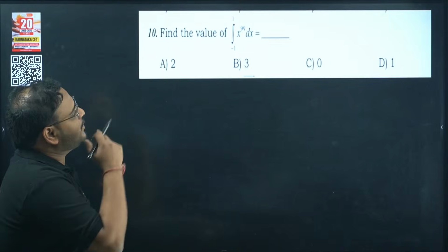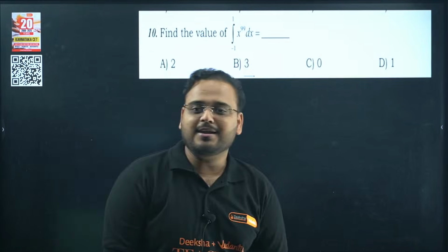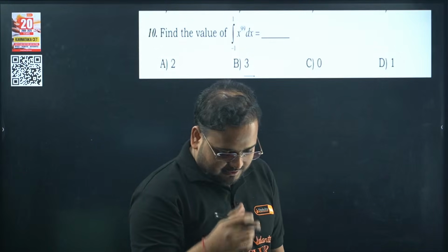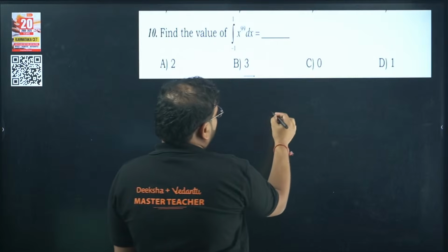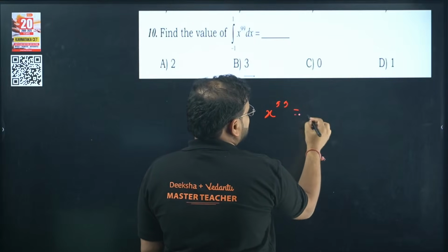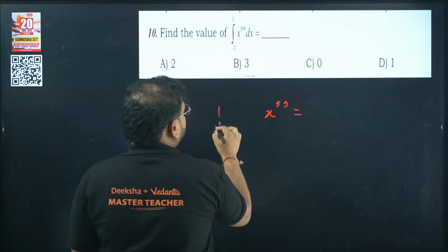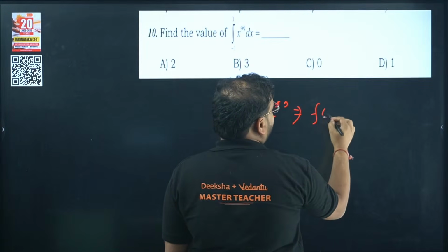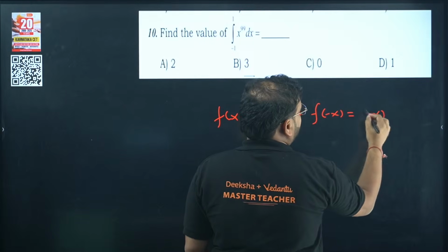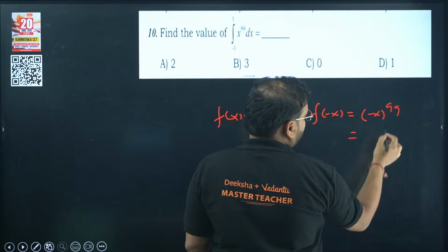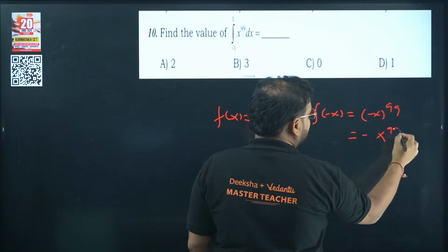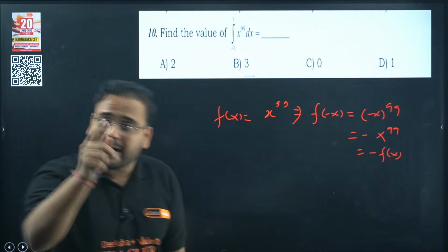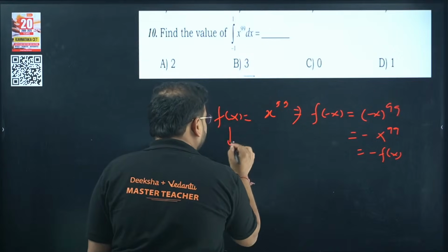Find the value of the integral from minus 1 to 1 of x power 99 dx. Now if we have this, what is the answer? X power 99 is what? If this is my function f of x, and if you replace x with minus x, f of minus x will become minus x power 99. If you have an odd power, it will become minus x power 99. Basically, this is becoming minus f of x. So f of minus x is coming as minus f of x. Hence, f of x is an odd function.